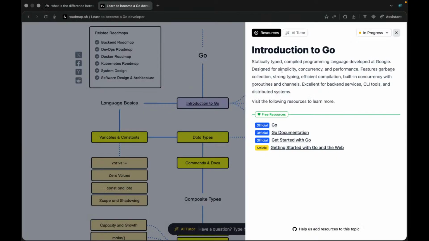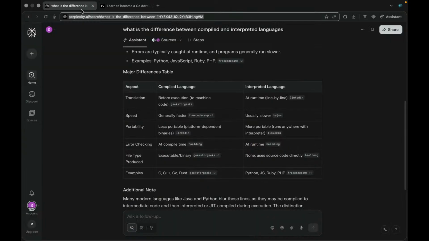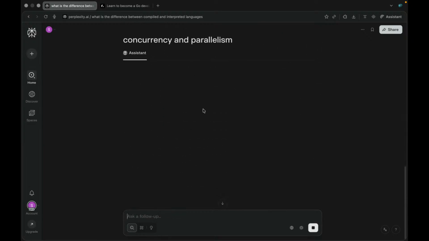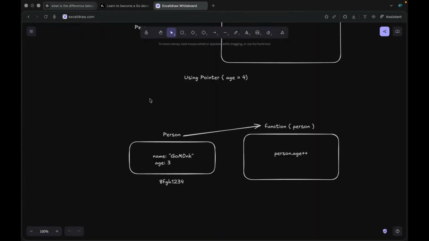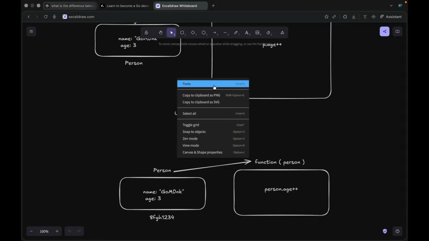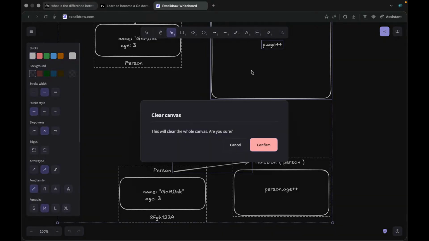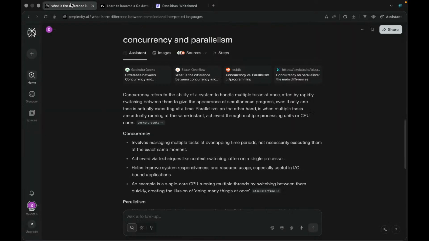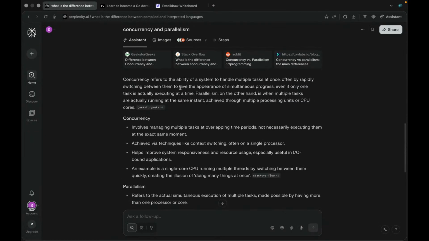Then we have design for simplicity and concurrency. There's always confusion between concurrency and parallelism, so let's talk about both. Let Perplexity do the R&D work, then we will discuss.